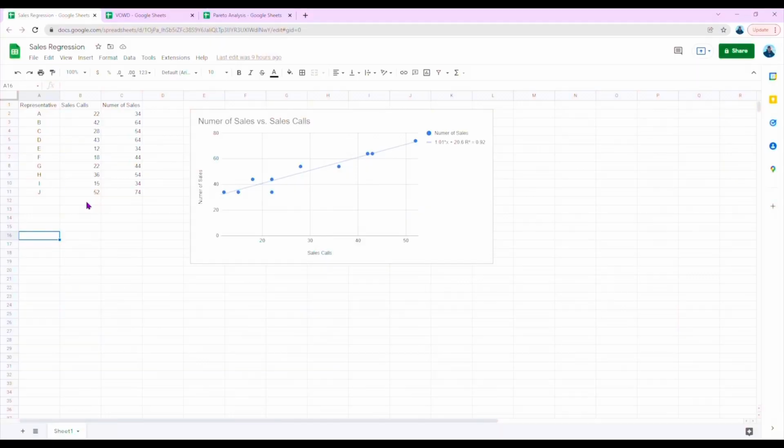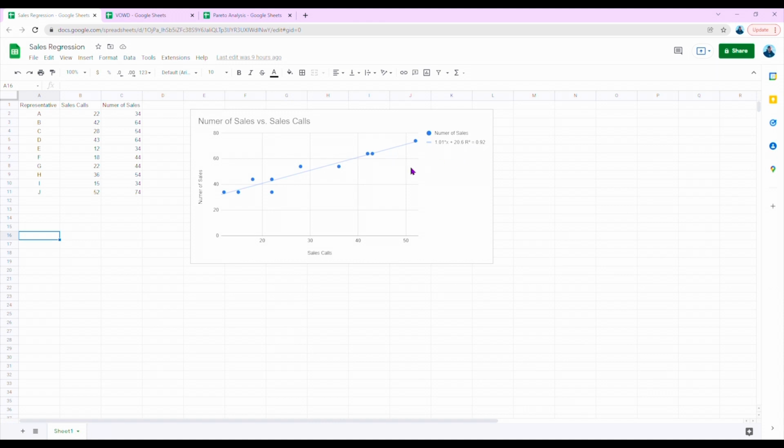It is a basic algorithm, part of supervised machine learning. You need a target variable which depends on other predictor variables to perform regression analysis. Let's take a sales example with the number of calls made by each representative and the number of sales achieved by each. We can see a plot between number of sales versus sales calls, and you can see the trend line as well. So Excel provides you the equation for the trend line and also the R square value.